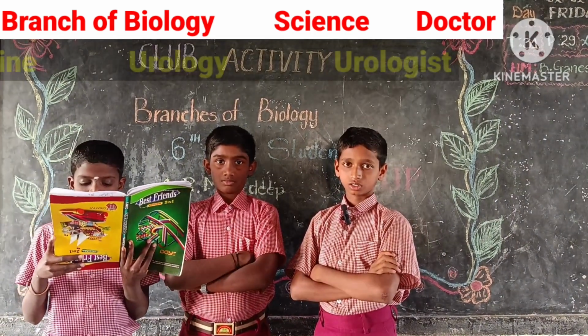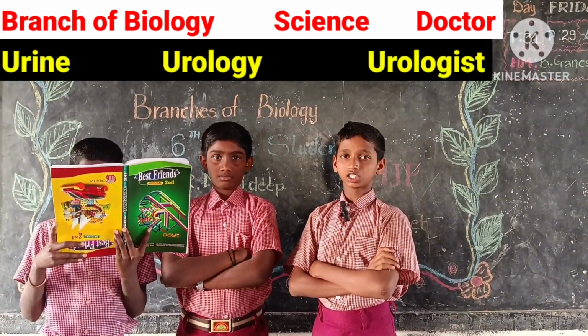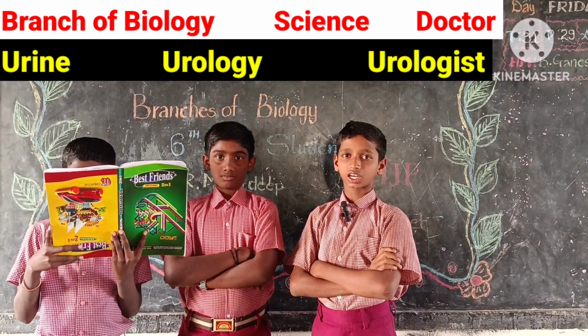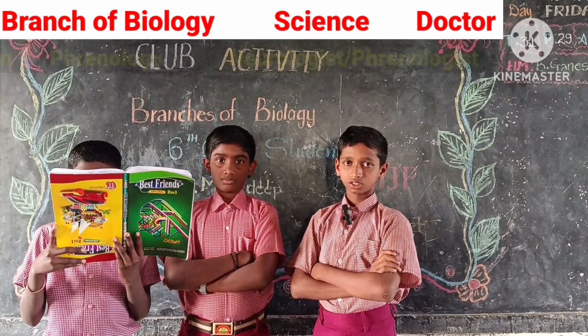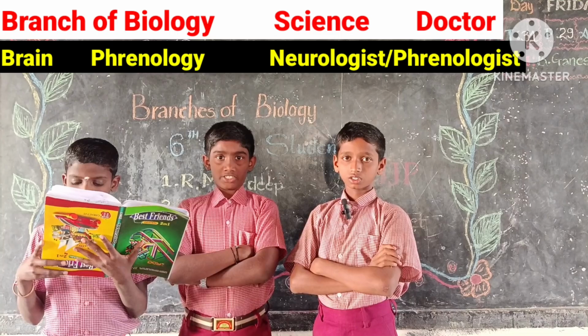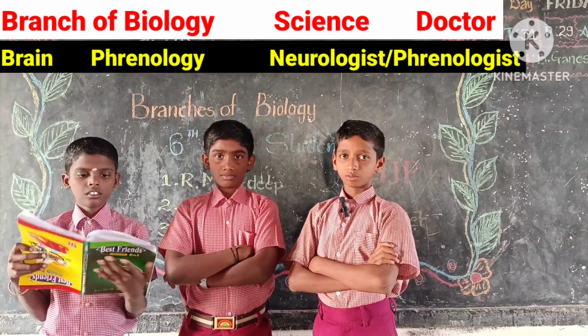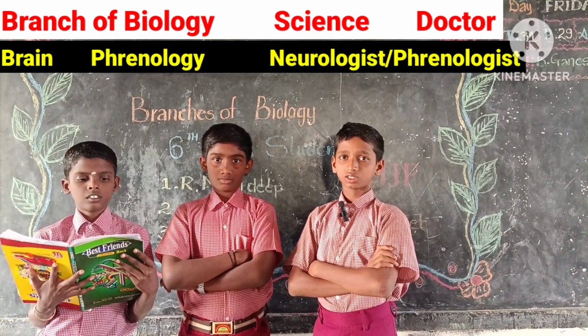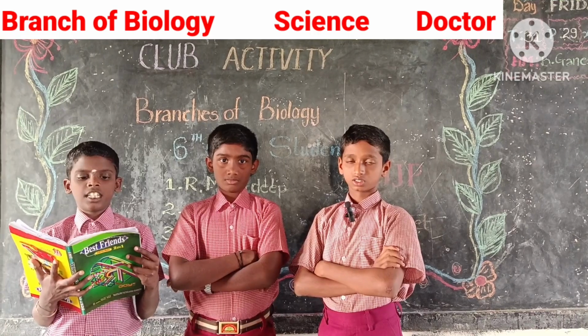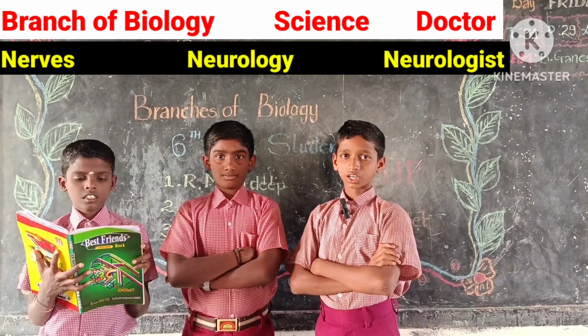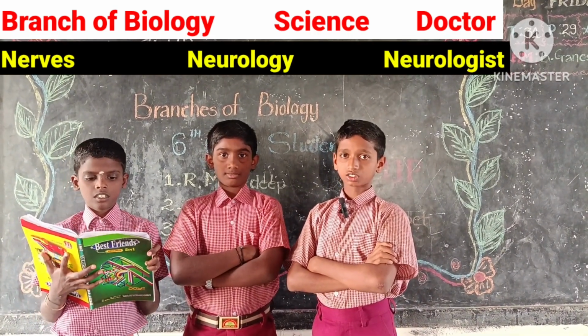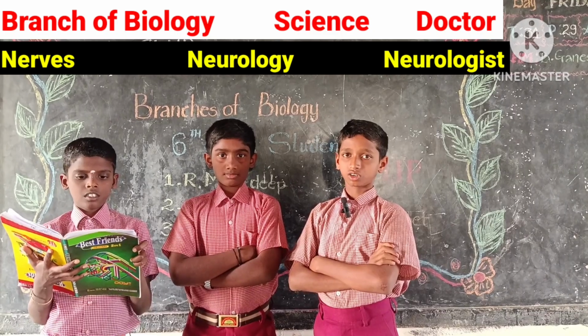What is the study of urine? Urology. The doctor who deals with urine related diseases is called a urinologist. What is the study of brain? Phrenology. The doctor who treats brain related diseases is called a phrenologist. What is the study of nerves? Neurology. The doctor who deals with nerve related diseases is called a neurologist.